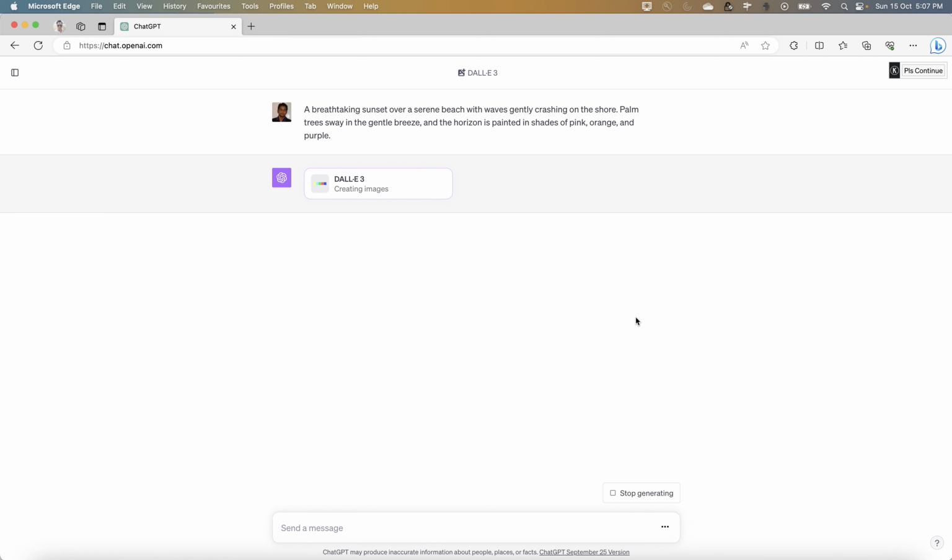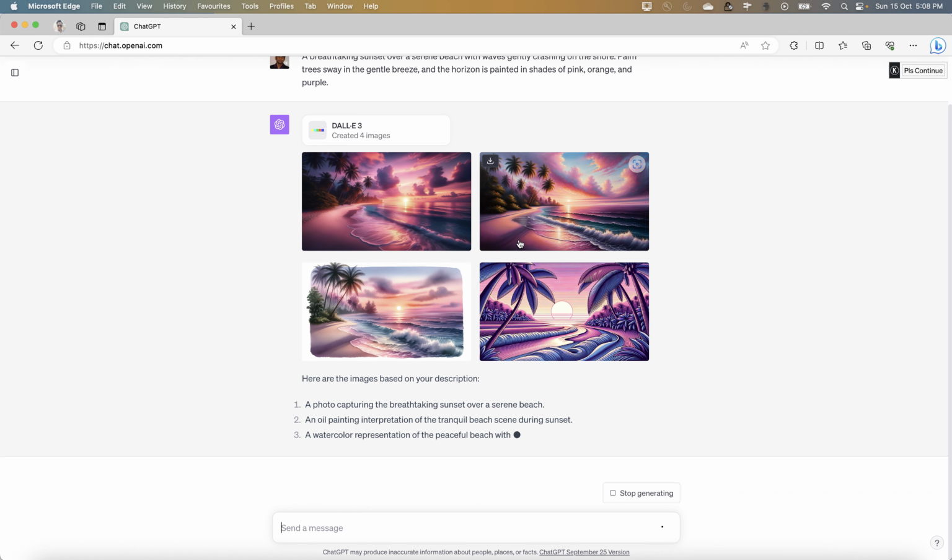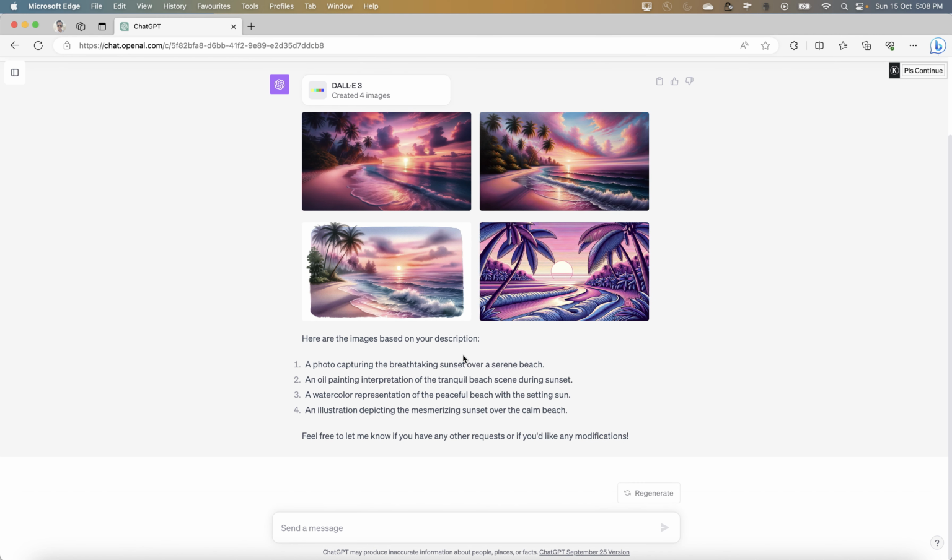You see that as soon as I have pasted this, this DALL-E 3 engine has started, and it's analyzing the prompt here, and it is currently creating images. Sometimes it depends on what time you are trying. Are you trying in the peak hours, or in the wee hours? It depends on the latency on the ChatGPT server as well. And you see this has created 4 images, and this all looks pretty nice, right?